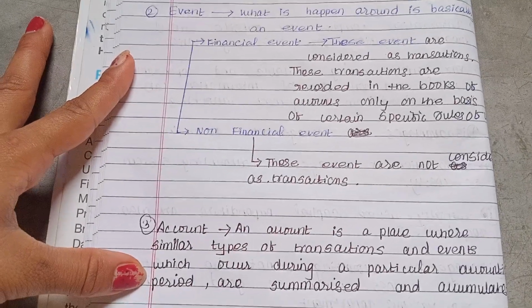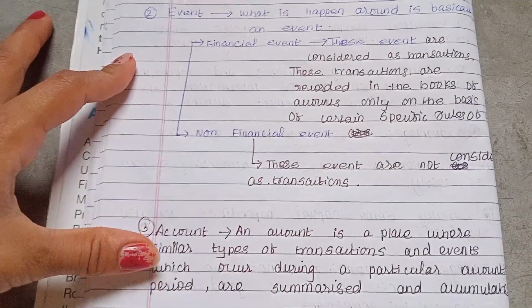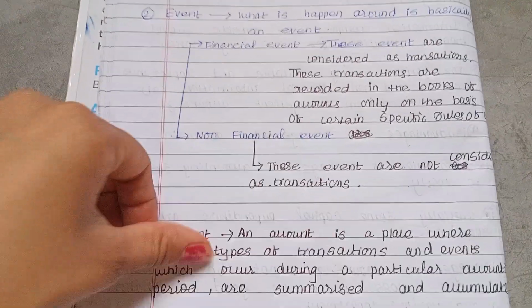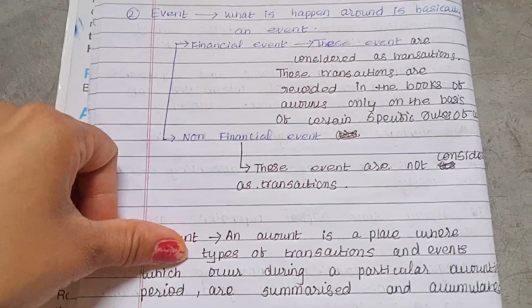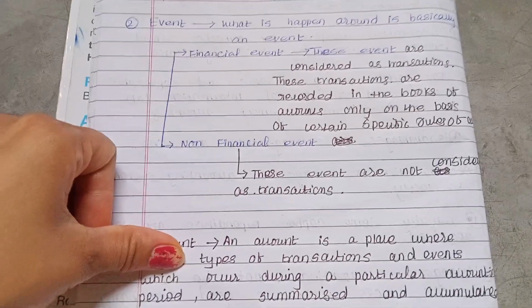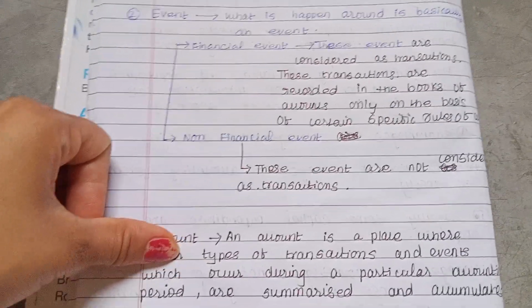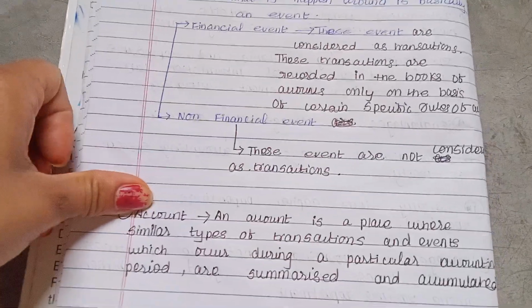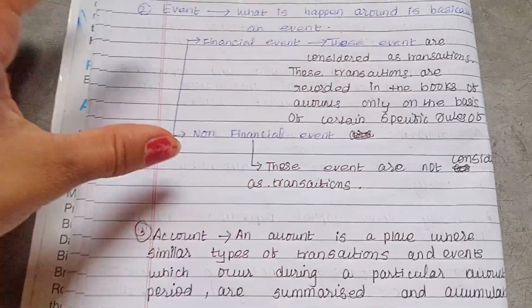So an account is a place where similar, not different kinds, of transactions and events are recorded which occur during a particular accounting period. Means the specific time period for which the account is prepared, and for that time period the similar types of transactions and events are summarized and accumulated. Means we summarize and accumulate them in one place, that is the account.